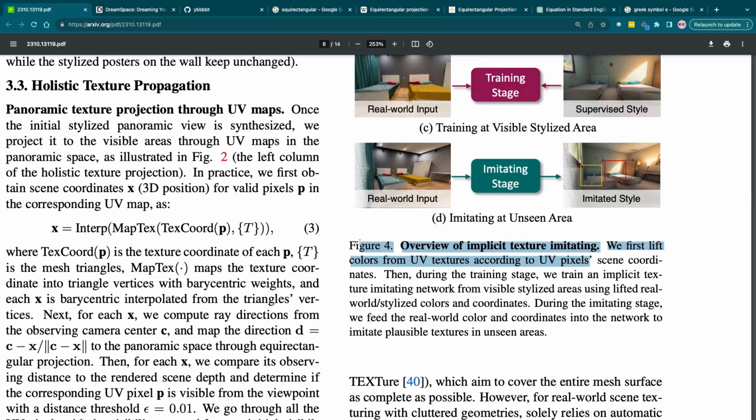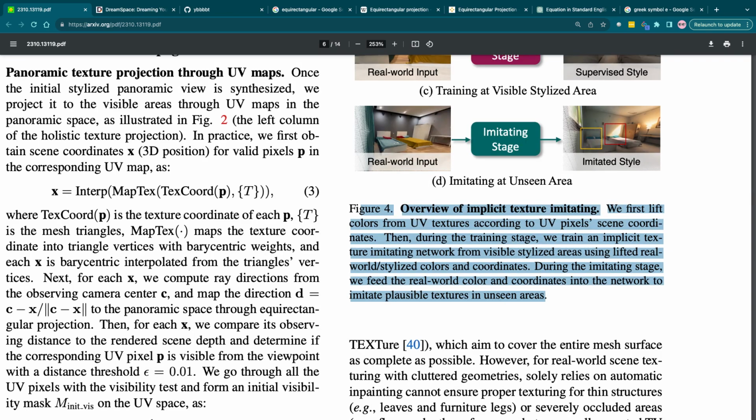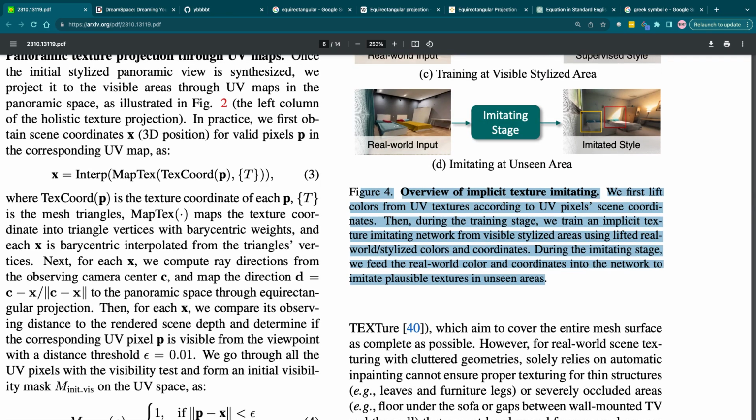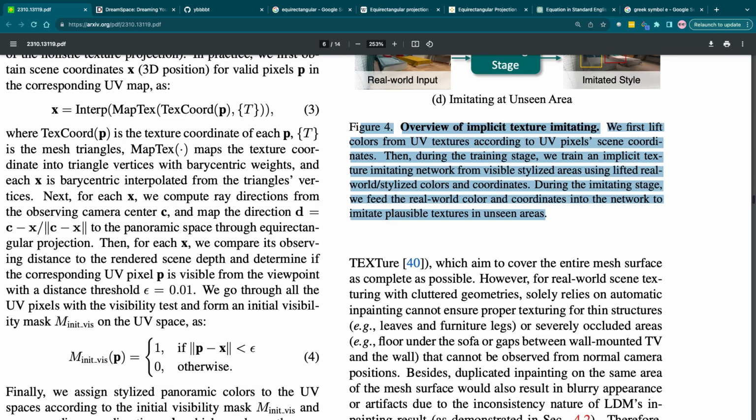During the training stage, we train an implicit texture imitating network from a visible stylized area using lifted real-world styles and coordinates. During the imitation stage, we feed the real-world colors and coordinates into the network to imitate possible textures in unseen areas.